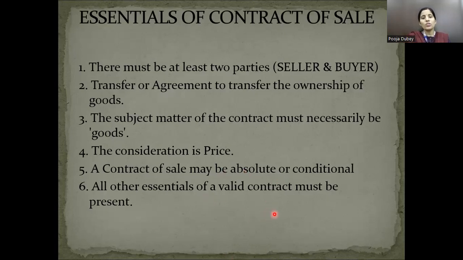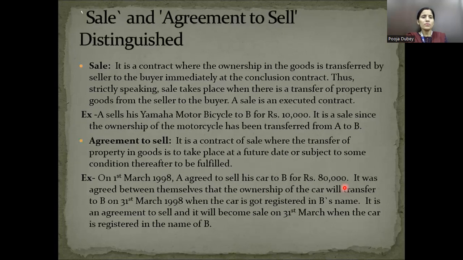And all other essentials of a valid contract must be present: the competency of the parties, a lawful object, lawful consideration, and free and genuine consent of the parties. All this should be there when we are developing a contract of sale. So these are the essential elements of the contract of sale.